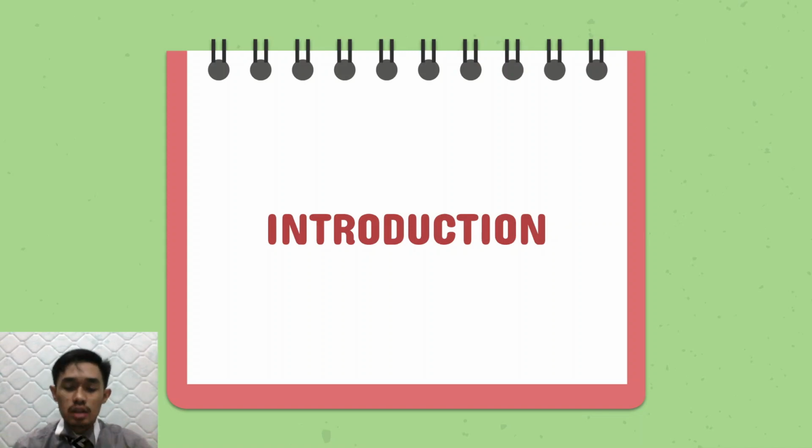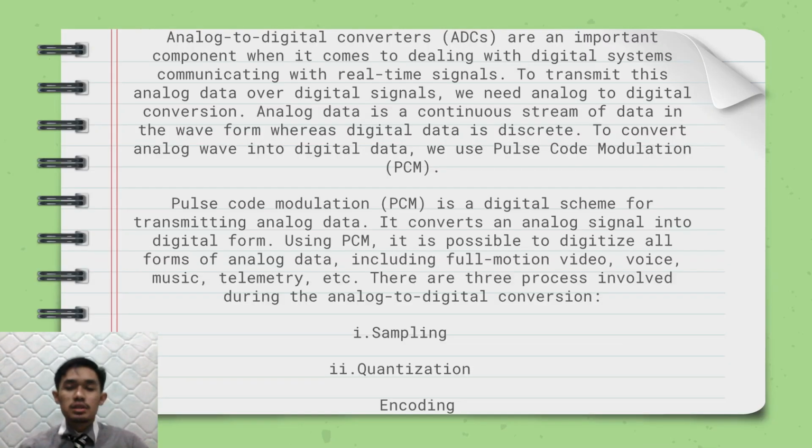So first, introduction. Analog to digital converters (ADC) are an important component when it comes to digital systems communicating with real-time signals. To transmit this analog data over a digital signal, we need analog to digital conversion.